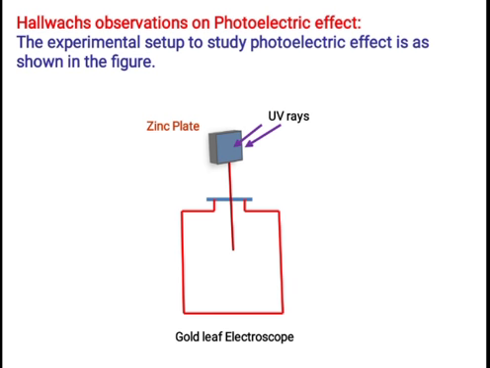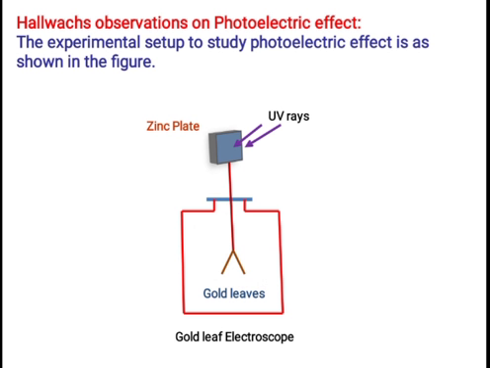If UV rays are incident on the zinc plate, then the gold leaves diverge. Why do they diverge? Because when the rays fall on the photosensitive material, the charges present on it are ejected out from the surface of the zinc plate, and due to that charge the gold leaves diverge. This was observed by Hallwachs.